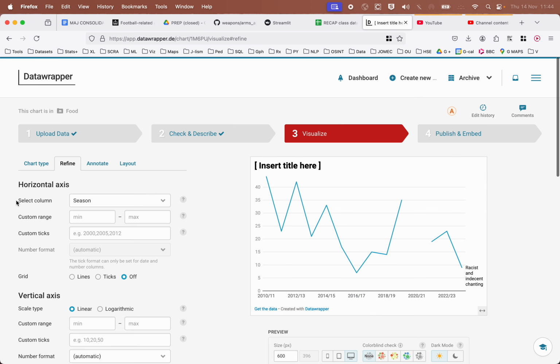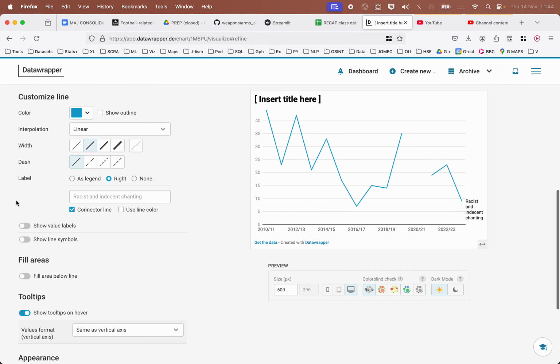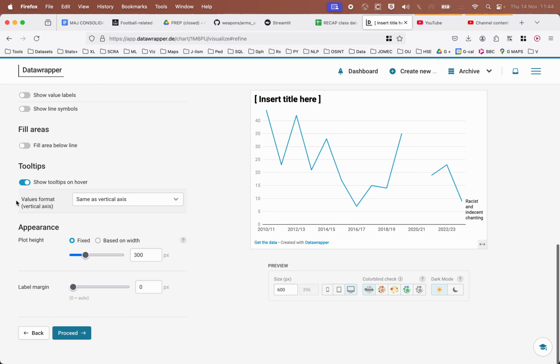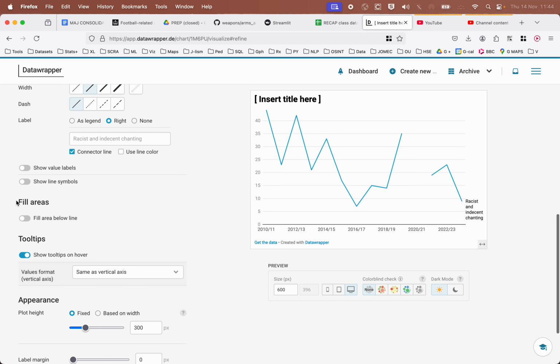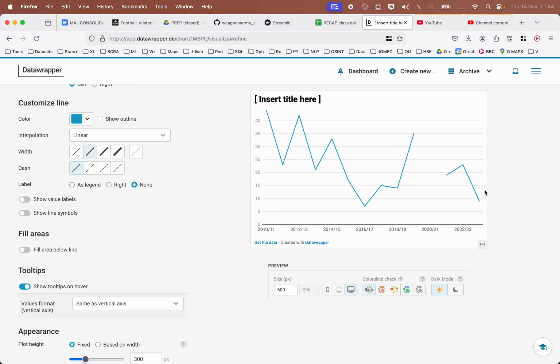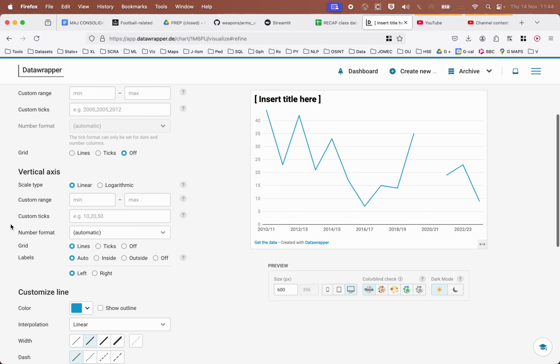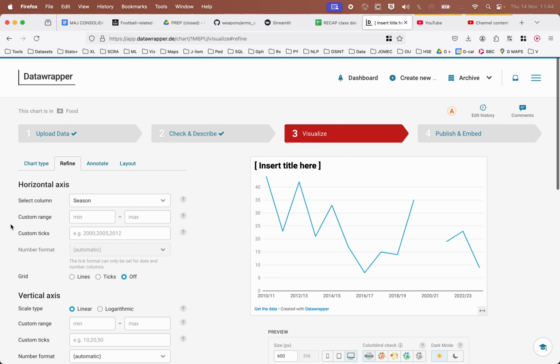And if I go to refine, there we go, we have this option none. Yeah, which makes it disappear. Now, I don't know if that's because I couldn't see it in the last one, or if in fact it stopped being buggy because I made a new chart. Anyway, there we go. Use Table 5 to build a line chart showing the number of arrests for racist and indecent chanting since 2010. So that needs to go in.